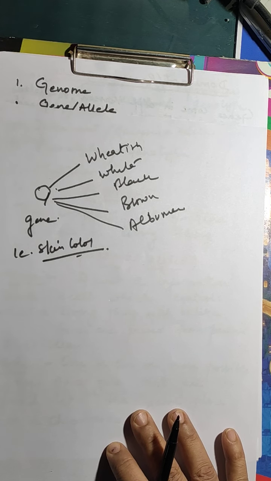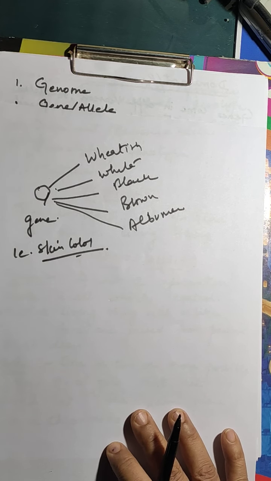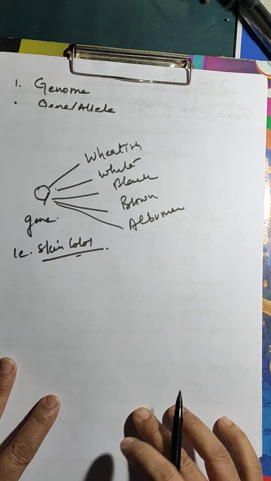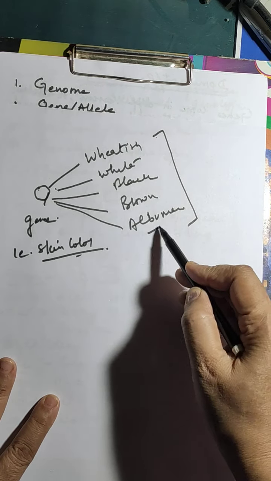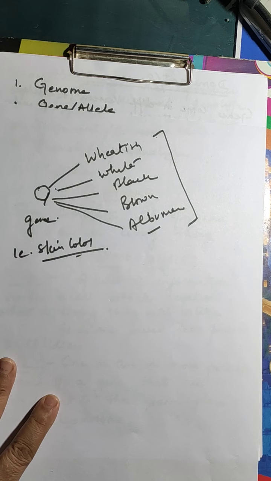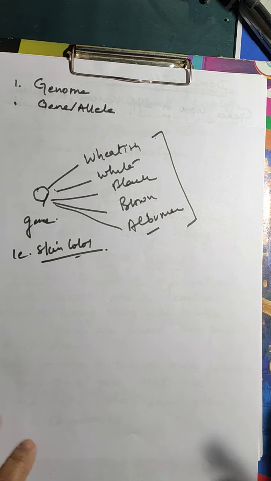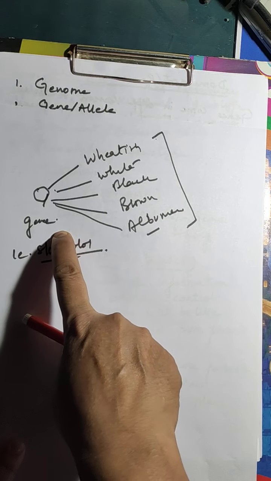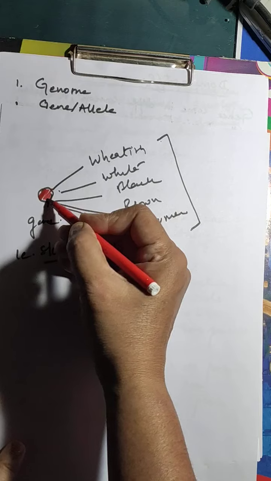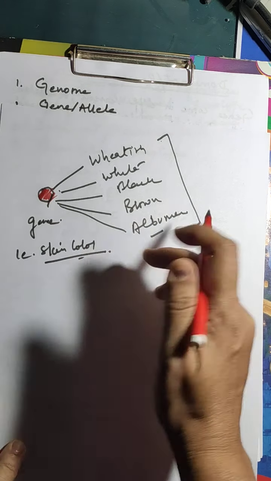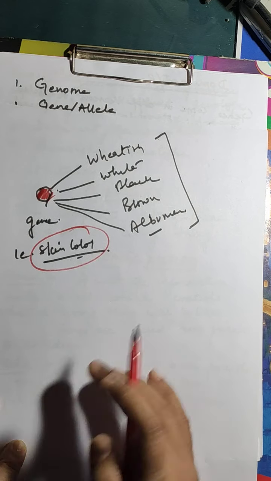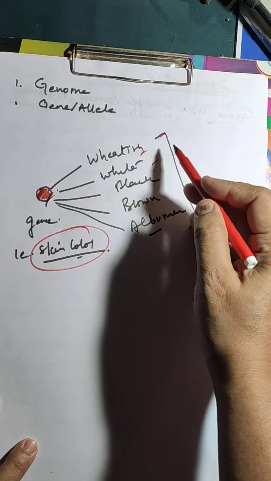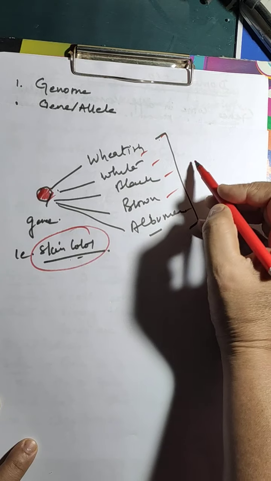And then so this is a gene, and what are these? These are the genes which is controlling one single character. Sorry, this is a gene. This is a gene which is controlling one single character, that is skin color. And what are these? Wheatish, black, brown, albumin. What are these? These are the alleles.